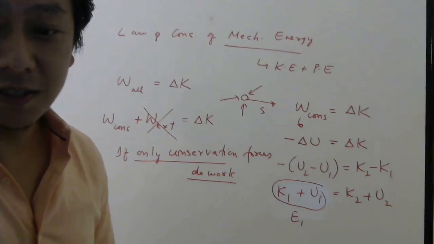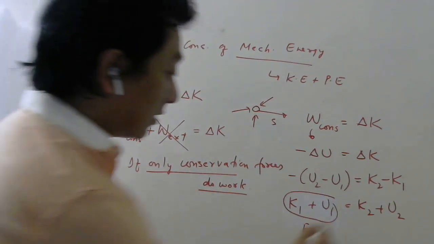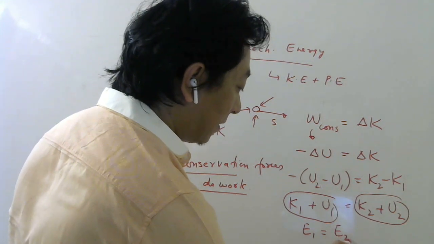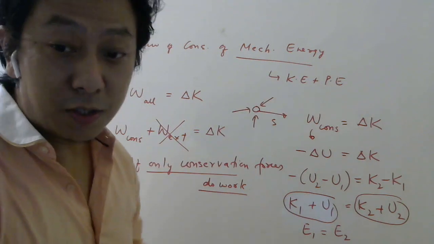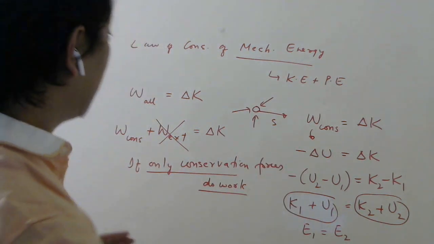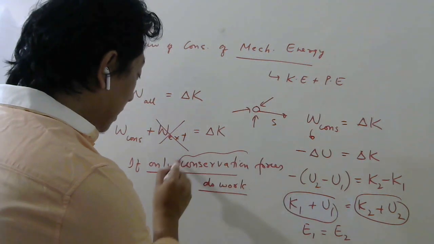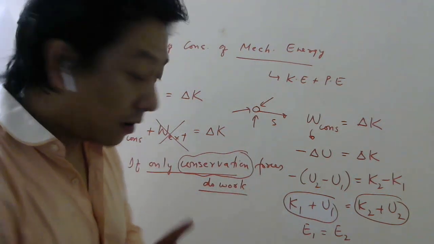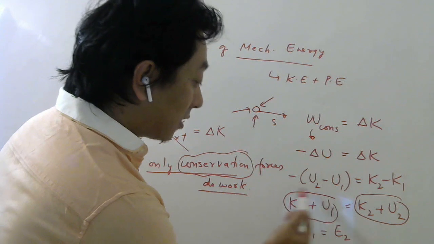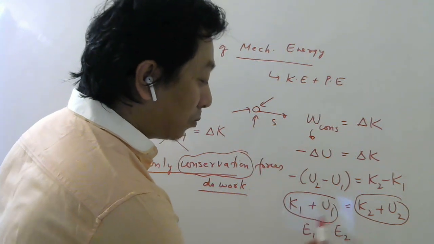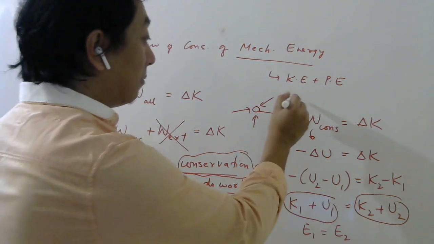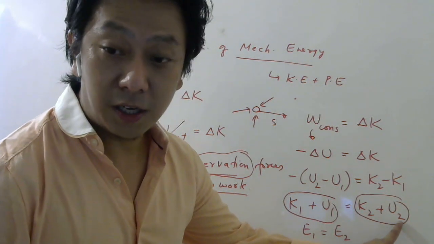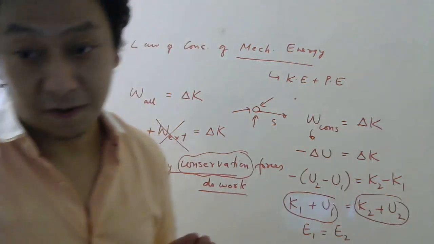And this is the total mechanical energy finally. So what this is showing to you is that if there are only conservative forces which do work, then you can always write that the sum of kinetic energy plus potential energy at some position should be equal to kinetic energy plus potential energy at another position.